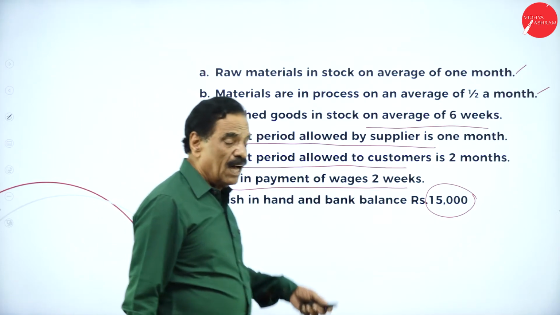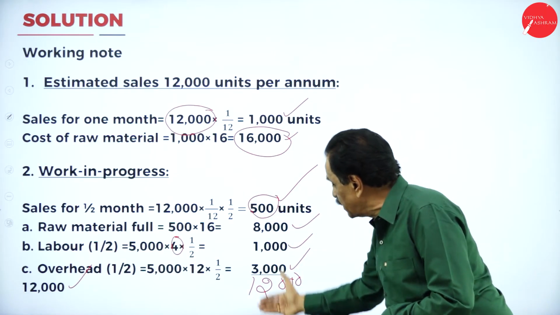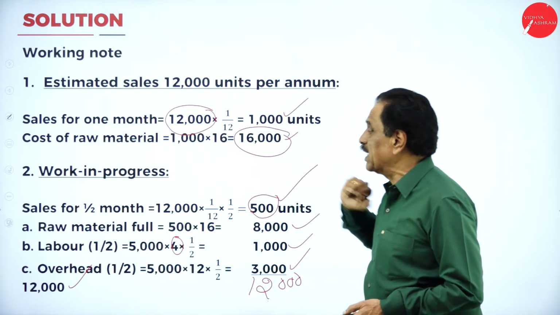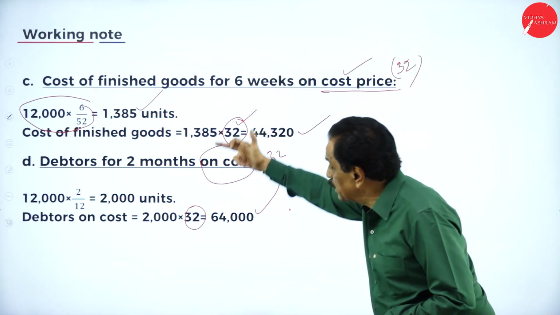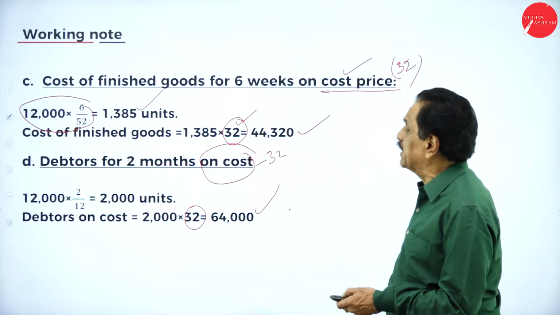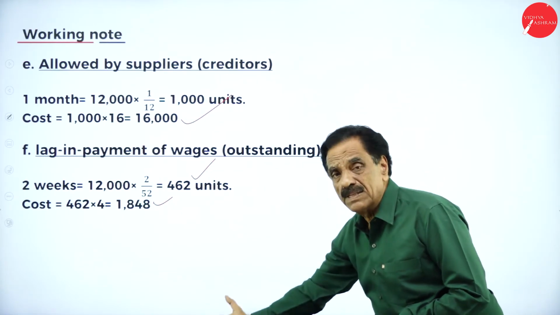Then cash in hand available is 15,000. Once you work, you have already worked out like this one by one. This will come in the current asset. This will come in the current asset. This will come in the current asset. This will come in the current asset. This will come in the current liability. This will come in the current liability.